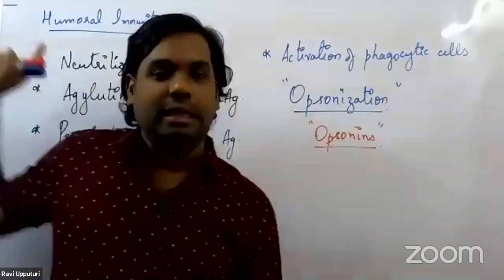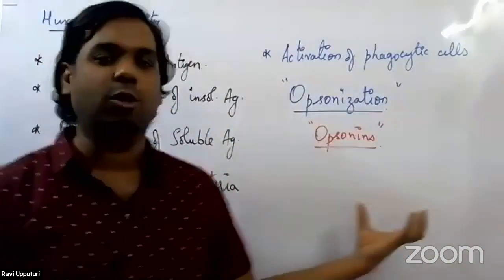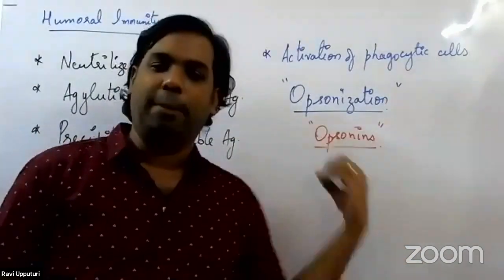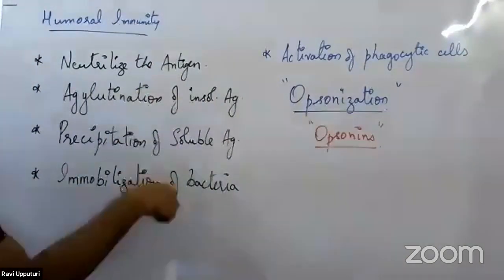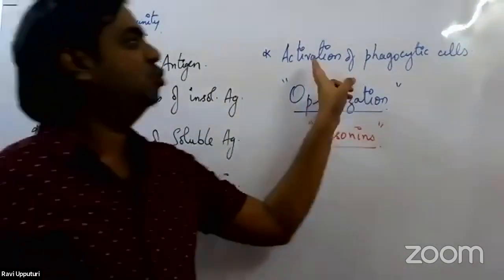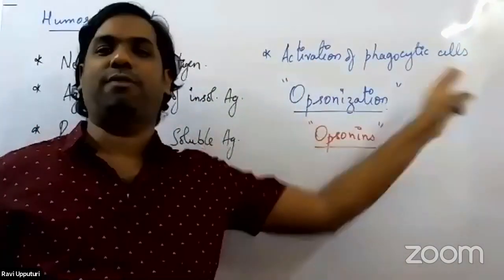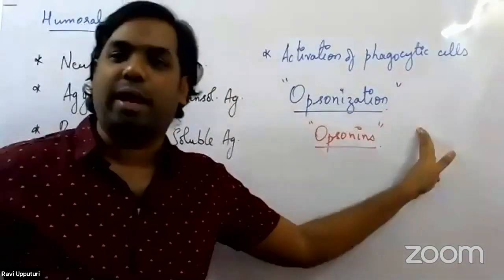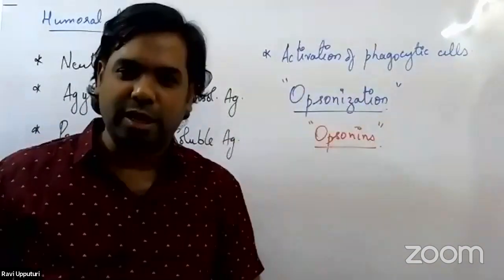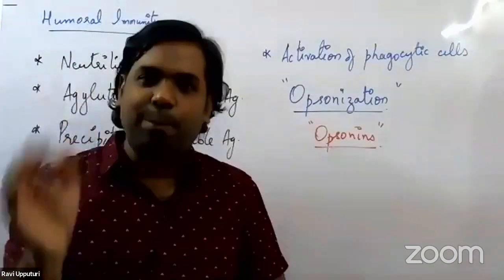Here, antibodies are usually referred to as opsonins because antibodies are the ones which bind to the antigens and bring about activation of the phagocytic cells, such that they undergo this process called opsonization.